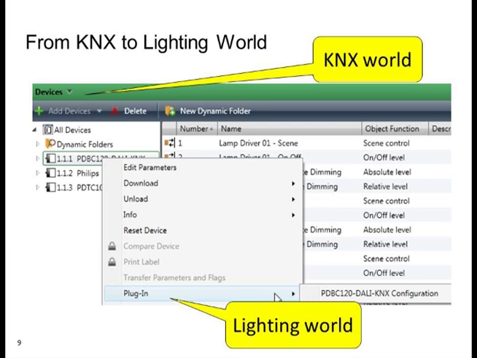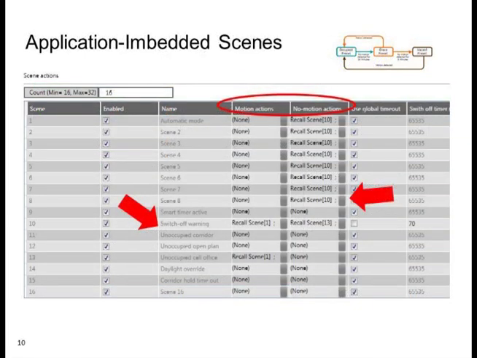So the simple process would be you do your floor layout, you label up your rooms, you create your groups and group addresses. That's KNX speak, by the way, for those who haven't been there. And then the rest of the magic takes place in this dedicated actuator, which is loaded with lighting know-how. So it really requires the simplest amount of physical wiring than ever before, as everything is fitted onto the same network. I'll continue. We talk about application embedded scenes.